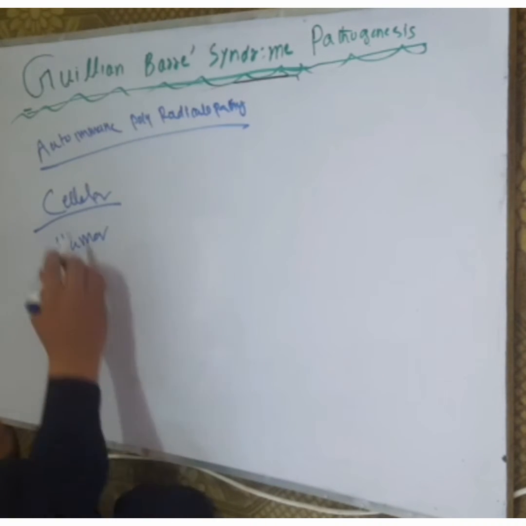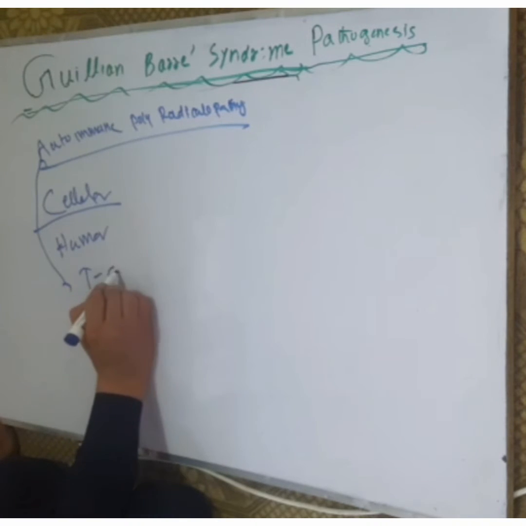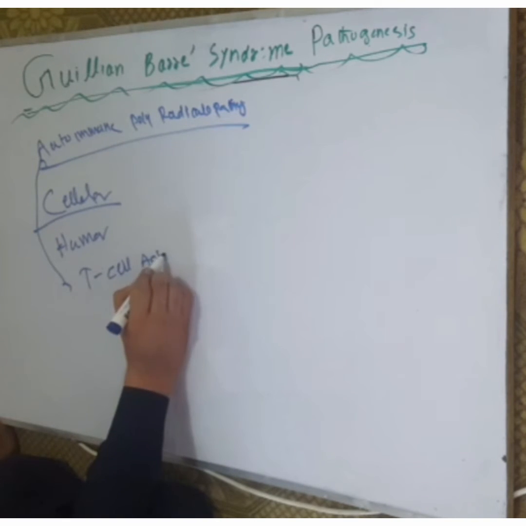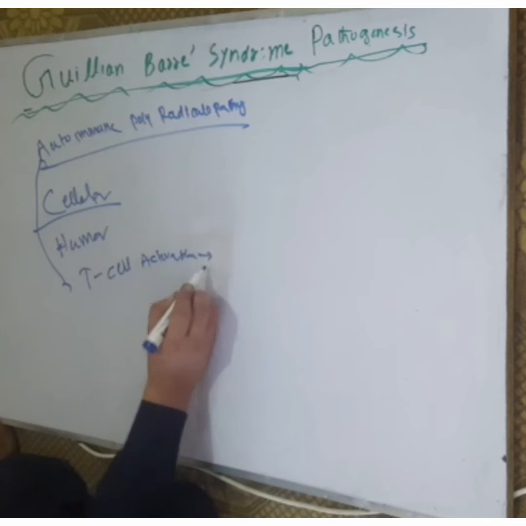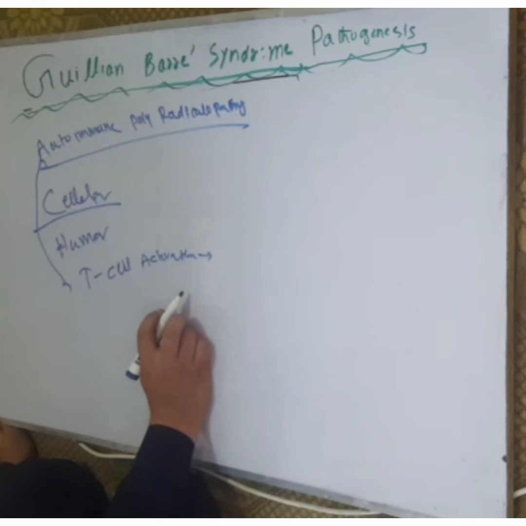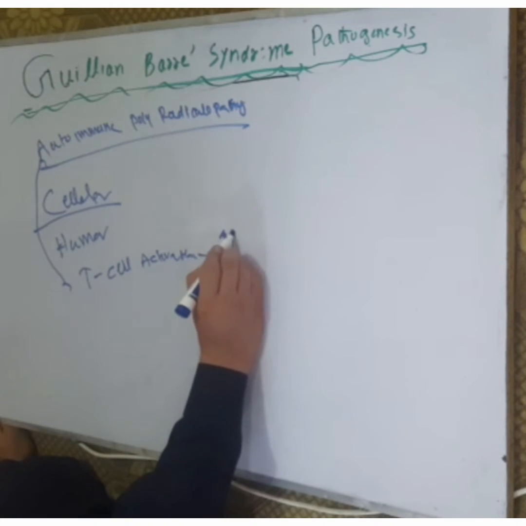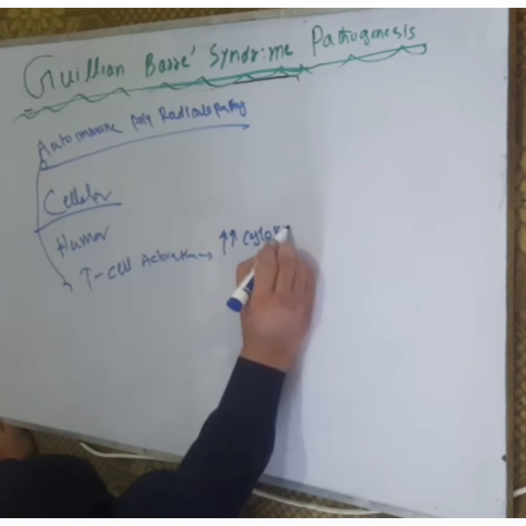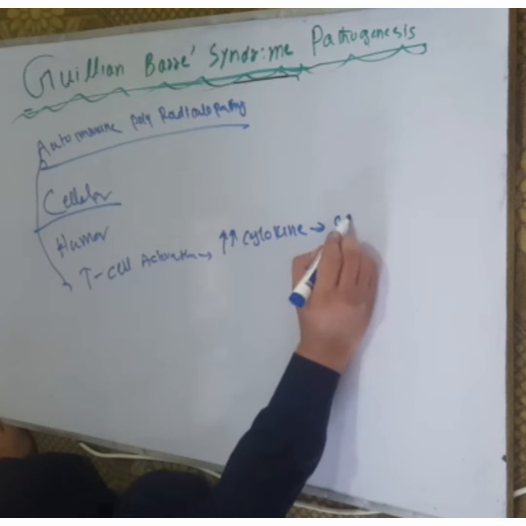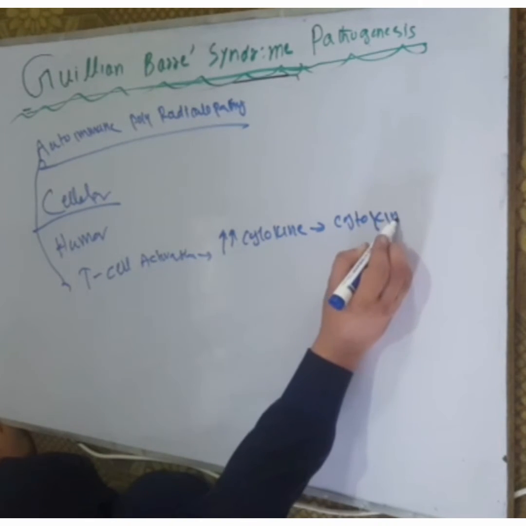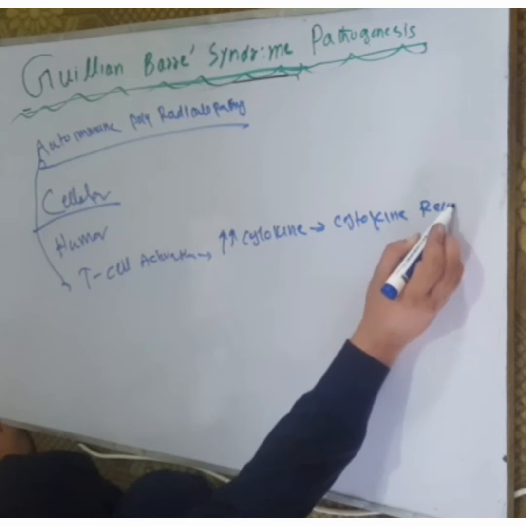T cell activation occurs. When T cell activation occurs, there is an elevated level of cytokines and cytokine receptors when the autoimmune process starts.